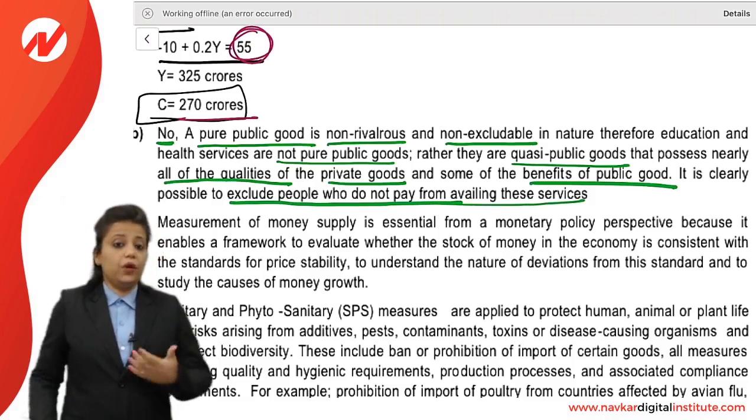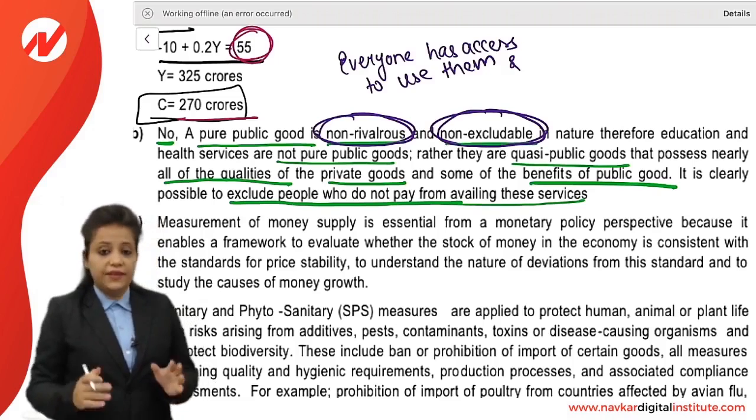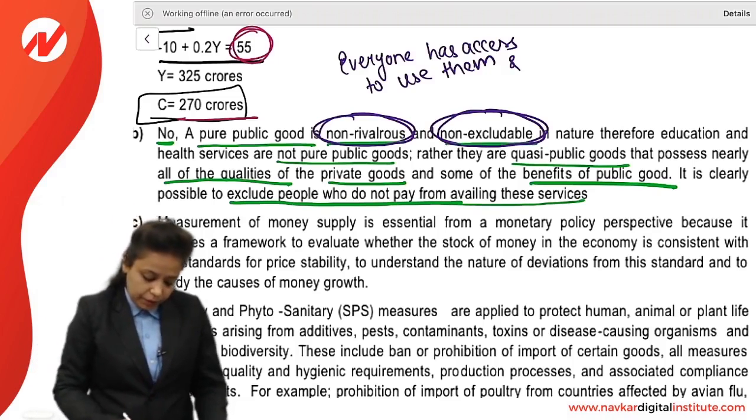Now, what is a pure public good? First let us understand that. So friends, first let us define what a pure public good is.